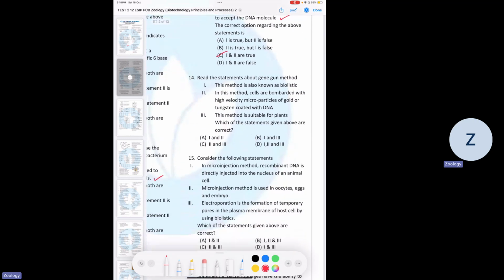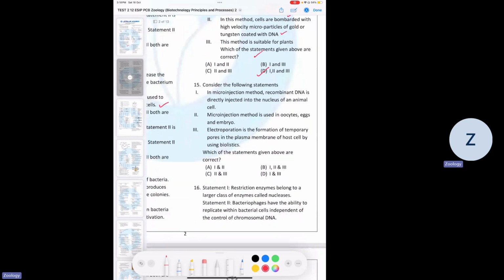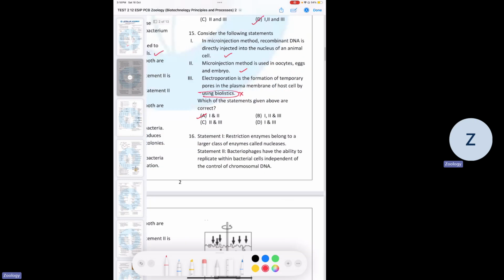14th, it is with regards to gene gun or biolistic gun. So first is correct, second is also correct, and so is third. So all of the three are correct. 15th, in microinjection method, recombinant DNA is directly injected into the nucleus of animal cell. Yes, it is directly injected. Microinjection method is used in oocytes. Yes, it is. And electroporation is the formation of temporary pores in the plasma membrane of the host by biolistic. No. So first and second are correct.